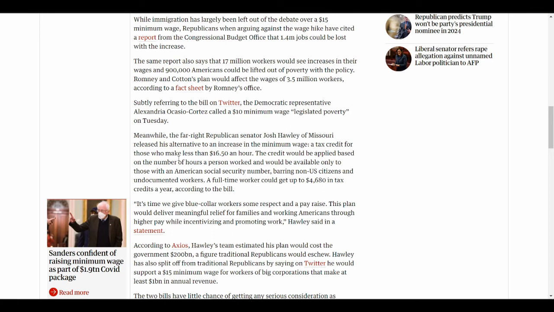Thinking about the power that companies like Walmart currently hold, an additional tax credit without an increase in the minimum wage would lead to the government subsidizing pay so that corporations can keep wages artificially low through underemployment.